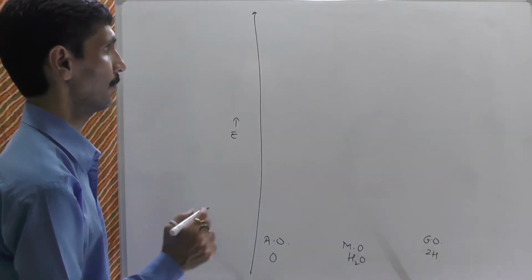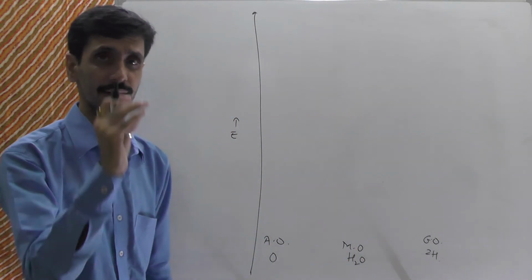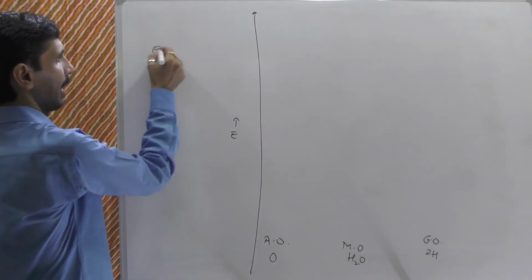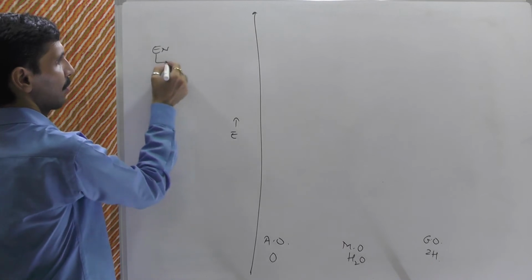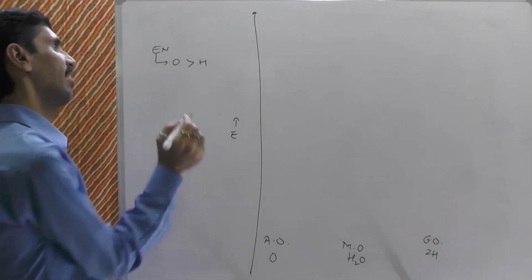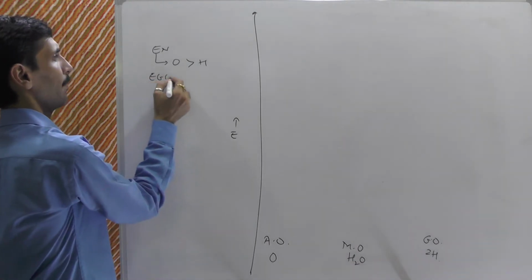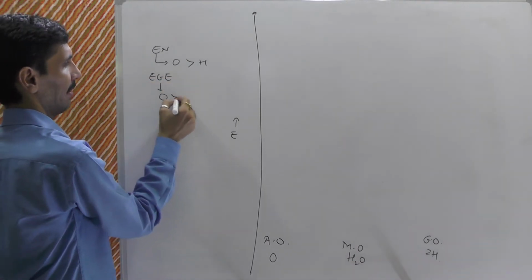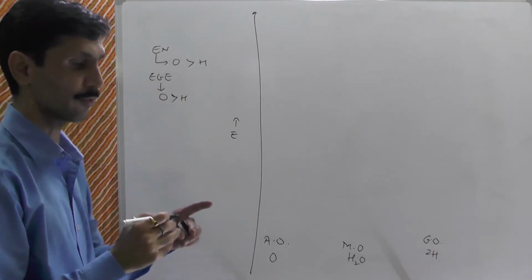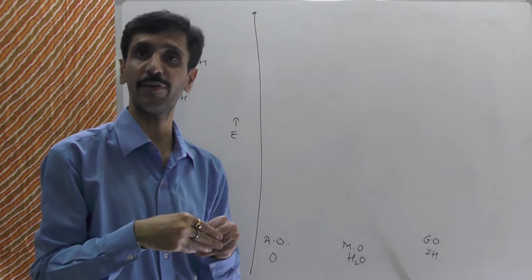Now when we go into the energy levels, I'll tell you one important thing. When you talk about electronegativity, the electronegativity of oxygen is greater as compared to that of hydrogen. Next, the electron gain enthalpy of oxygen is greater as compared to that of hydrogen. So a much greater amount of energy is released in case of oxygen.